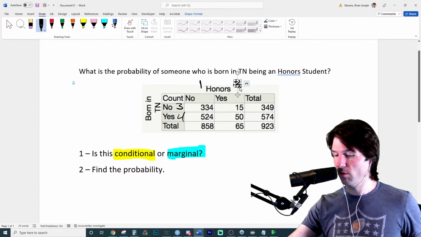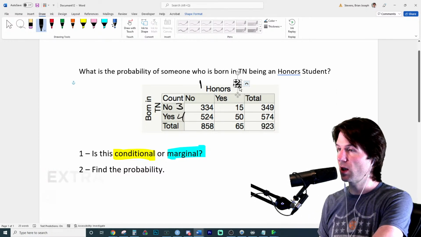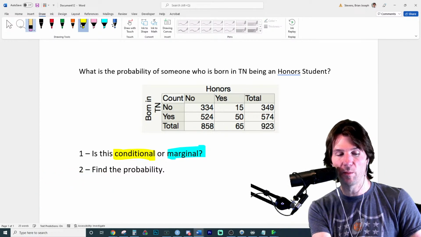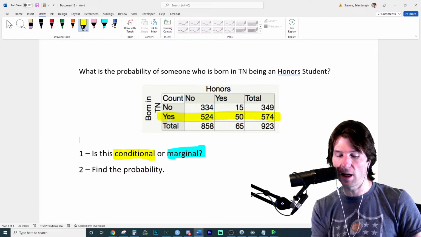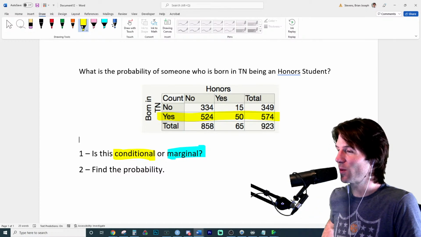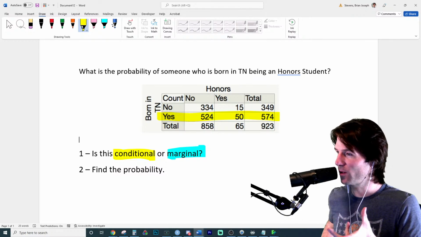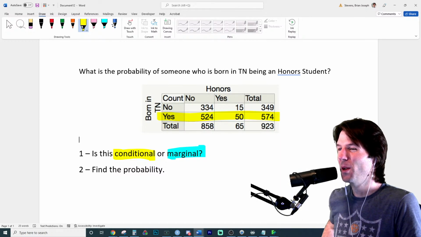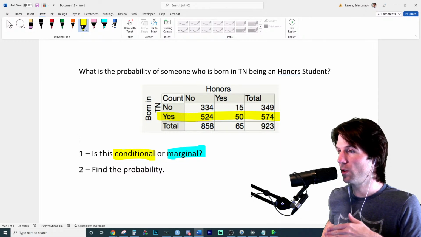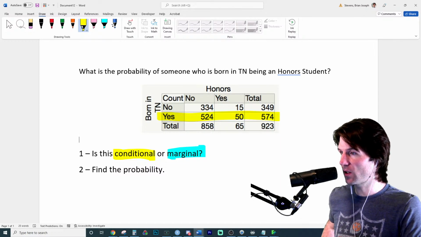Number 4, you're right. Great job right there, because I'm going to do the same thing I've done with the other ones. When I look at conditional, I'm only going to narrow in on the people who are born in Tennessee. So now, what will be the answer? So I know it's that conditional. What will be the answer right here? What is the probability of someone who's born in Tennessee being an honors student? You can solve the mathematics of it. You can show the answer.